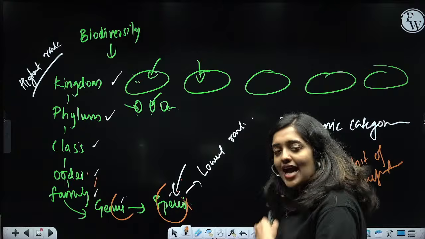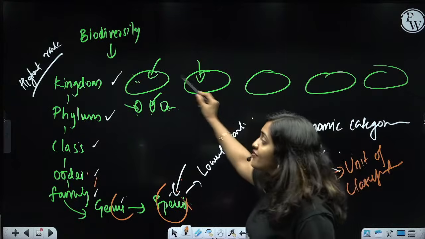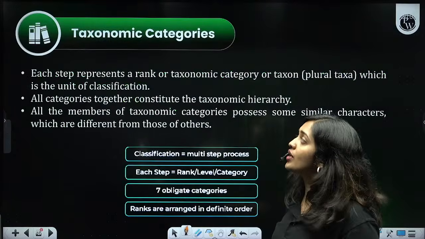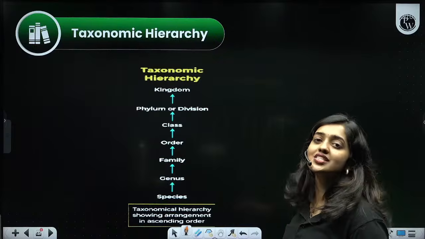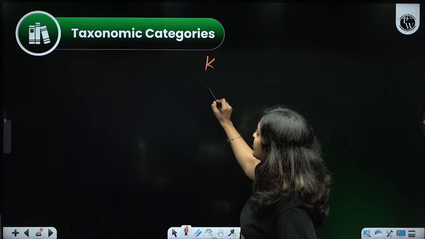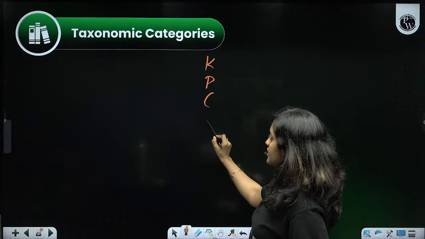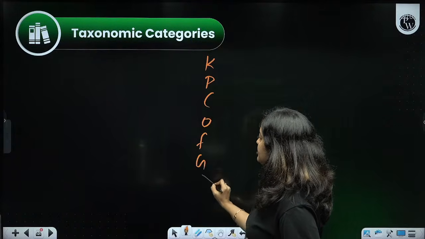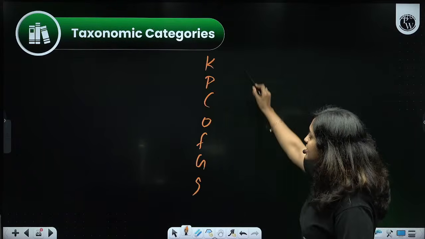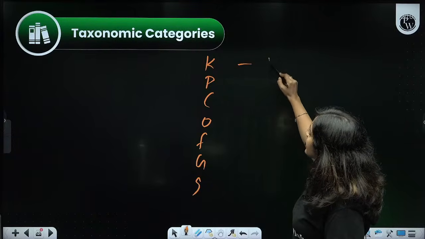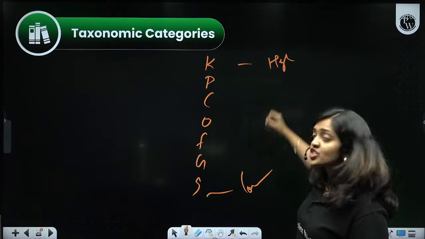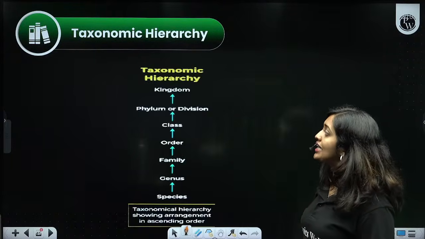So this taxon or taxonomic category, after giving a particular taxonomic rank, we are arranging into a particular taxonomic hierarchy. So what is the taxonomic hierarchy here? First, which are the taxonomic categories? The first category is kingdom, then phylum, then class, then order, then family, then genus, and then species. After that, we should give them the hierarchy. This is the first rank, the highest rank, and this is the lowest rank. Based on this rank, we could arrange them into a hierarchy, right?